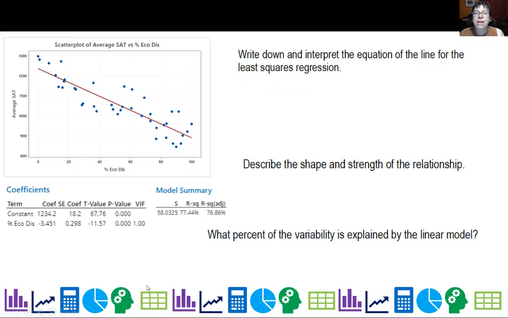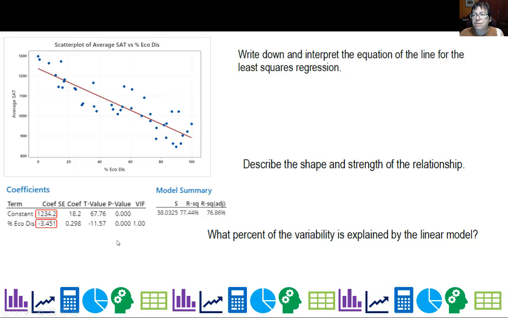So we're going to go ahead and write down and interpret the equation of the line for the least squares regression. Remember, you need to be able to read it from computer outputs. Odds are they're not going to give you a list of data to put in a calculator. They're probably going to give you a computer output, and you will see one on your AP test, I promise you. So where do we find the slope again? Hopefully you remember from our prior lessons that it is the number right there under coefficient, and it's always the second number, and it has a variable next to it. So that's your slope. And then your y-intercept is right there.